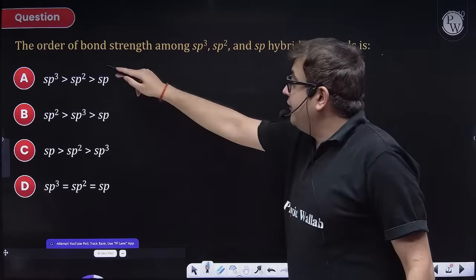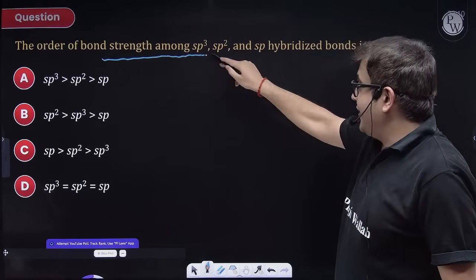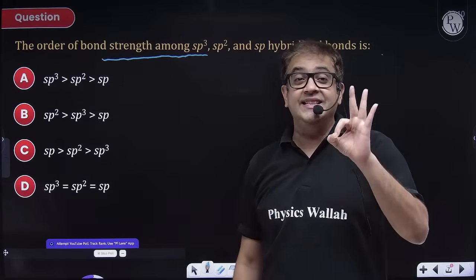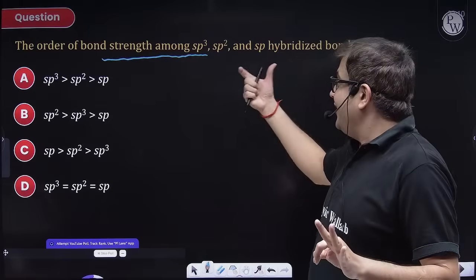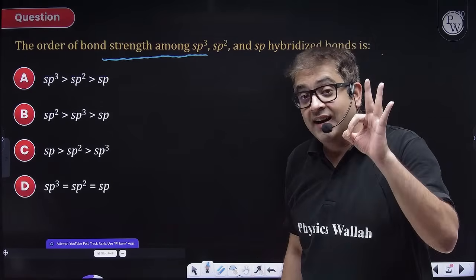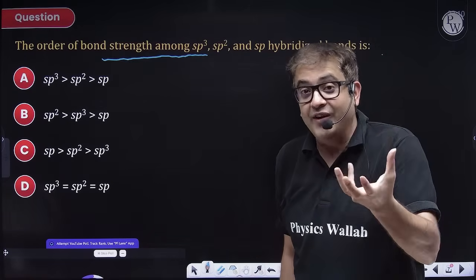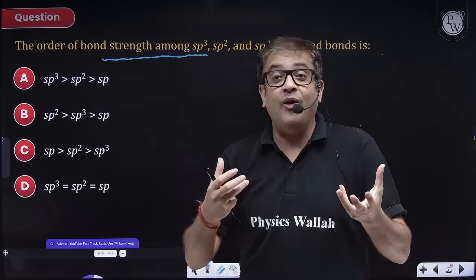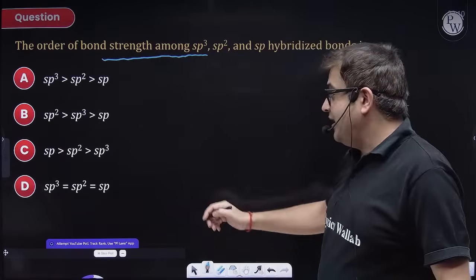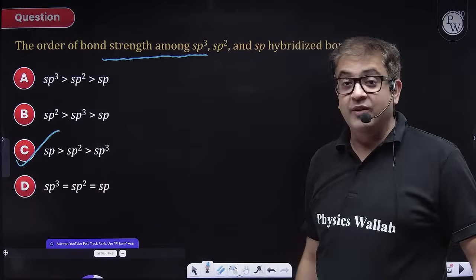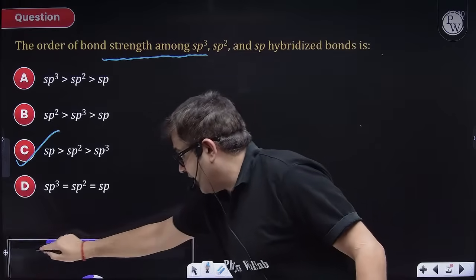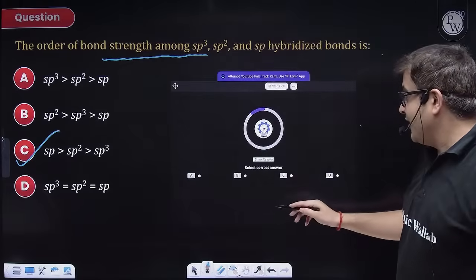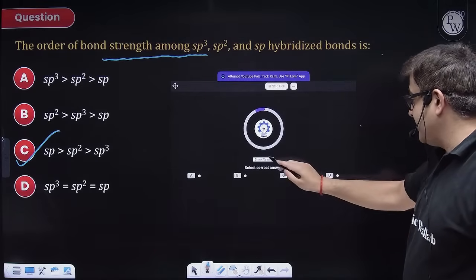You have to give the order of bond strength among sp3, sp2 and sp hybridized atom. Sir, obviously we know sp hybridized atom, if you talk of a carbon, is an alkyne. So if you have an alkyne, the bond order is a triple bond. So obviously sp will be the most strong, an atom making the strongest bond. So your definite answer will be option C.